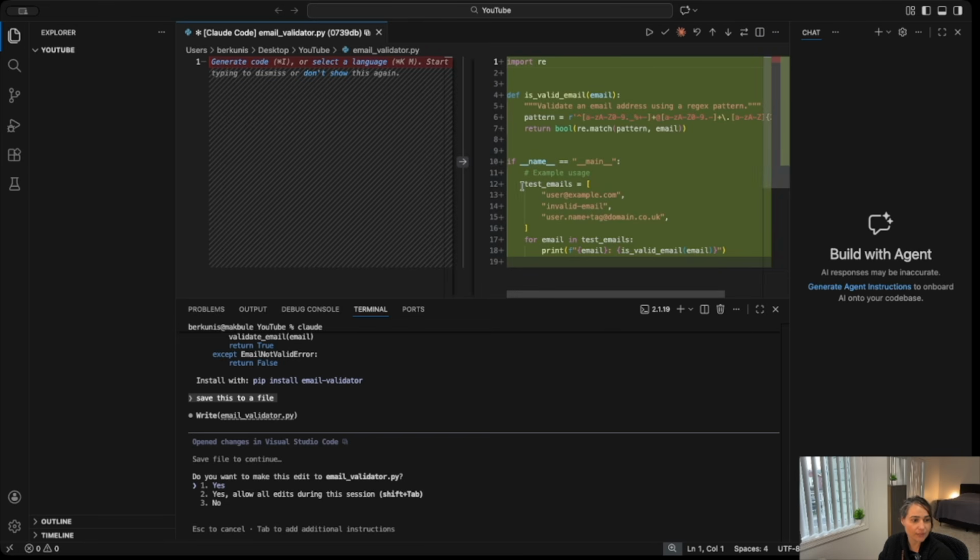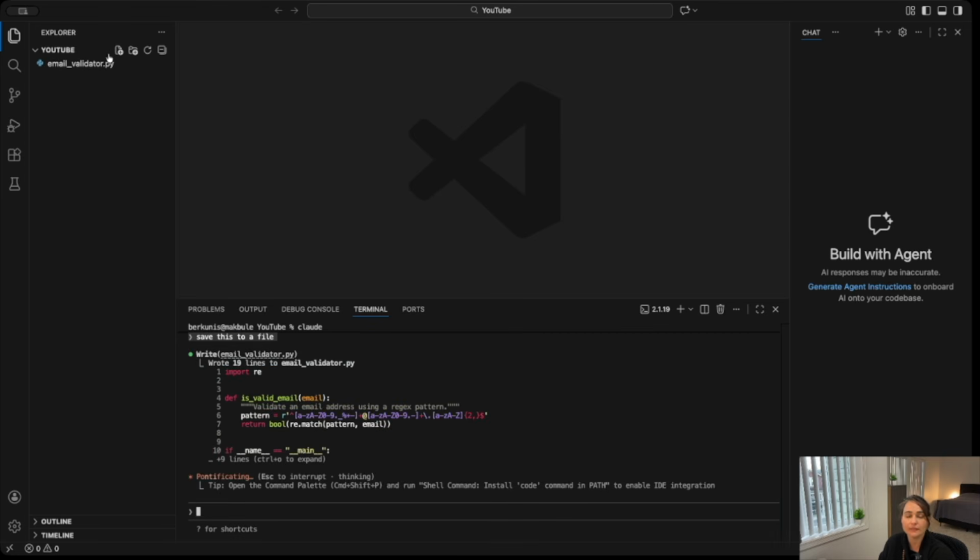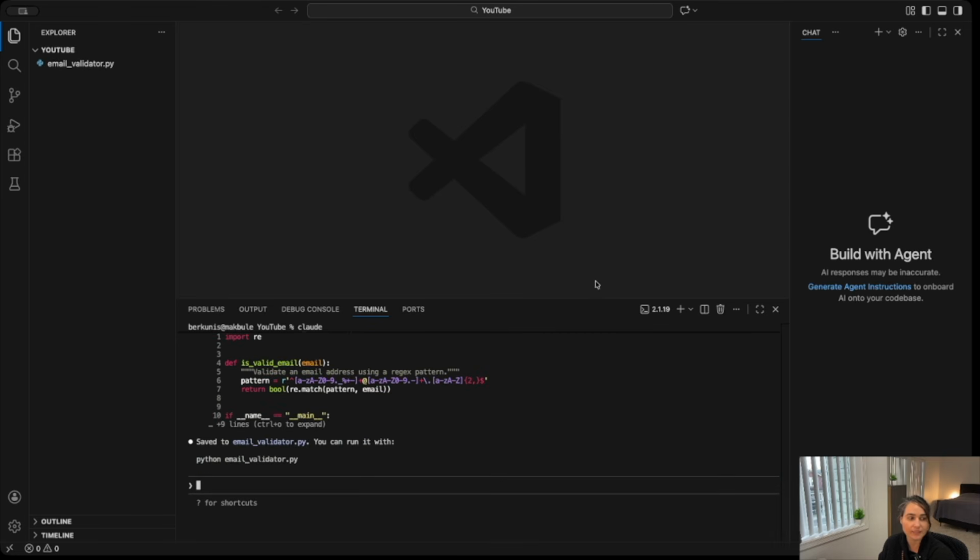While it's saving this to the file, it might ask us, can I do this? Can I do that? So I say yes, and it saved this basic code into the folder. Cool. It writes code, and that's what most people do with Claude Code. Ask for code, write the code, move on. But if this is all you do too, this is only the 10% of what Claude Code or any other AI system can do for you.